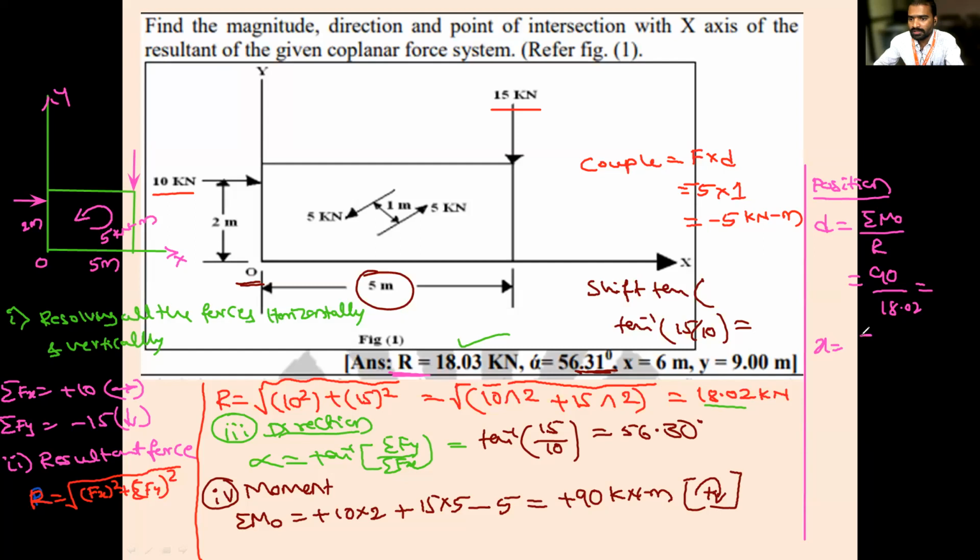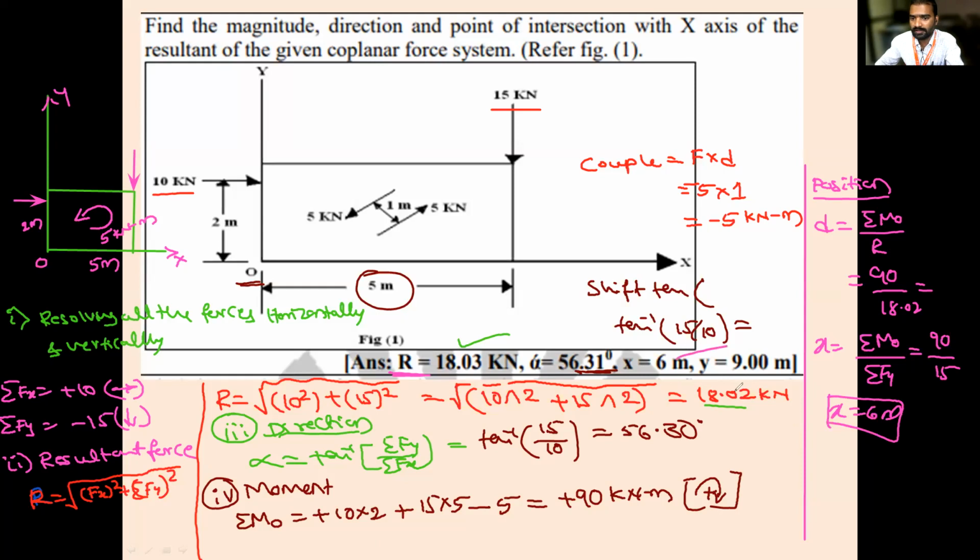Then the x-intercept. X is equal to summation of M naught divided by what do I need to write, sigma Fx or sigma Fy? Sigma Fy. Yes, good. Summation of M naught is 90 divided by Fy, which is 15. So you will get 6 meter. X is equal to 6 meter.